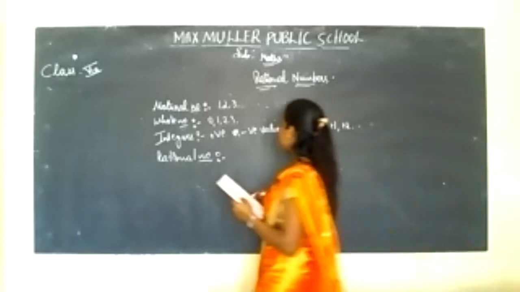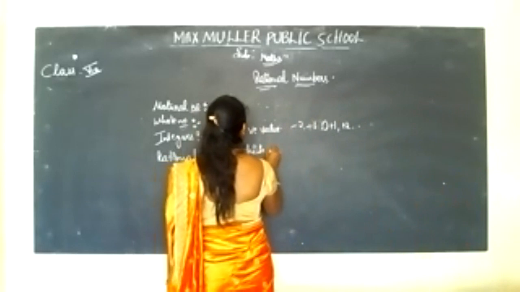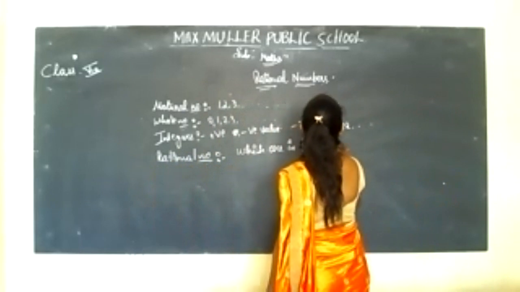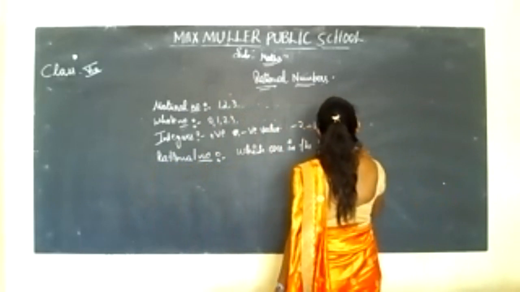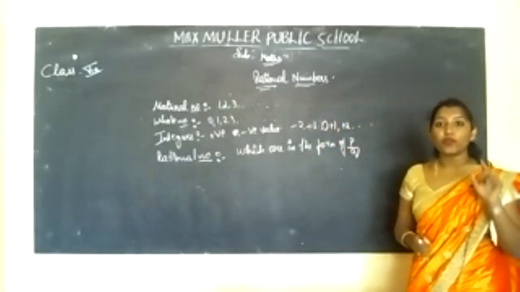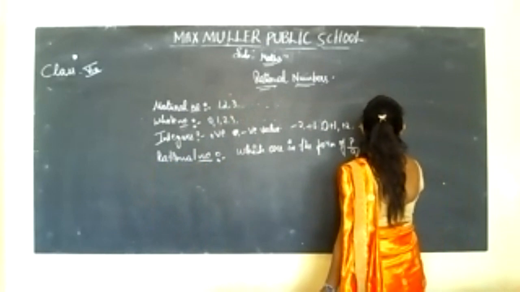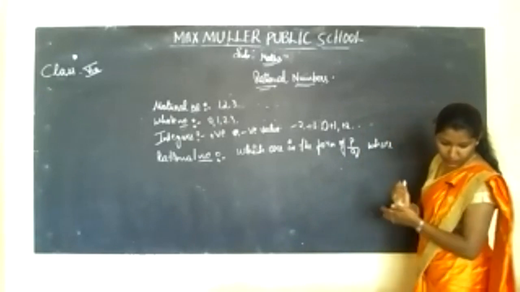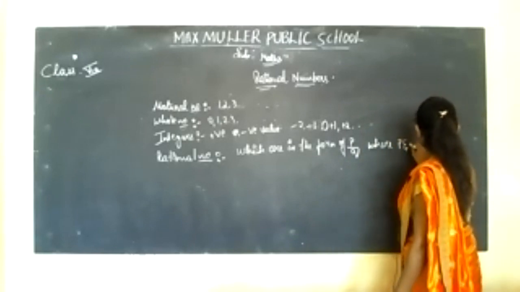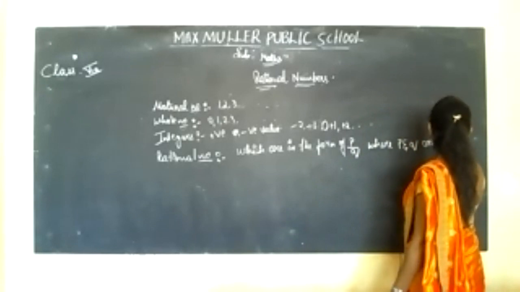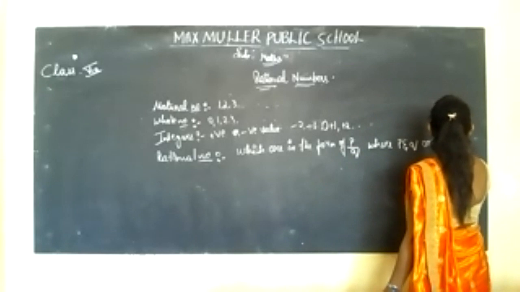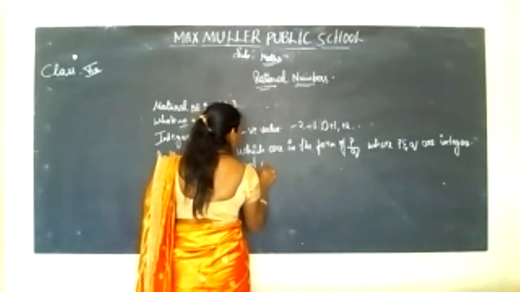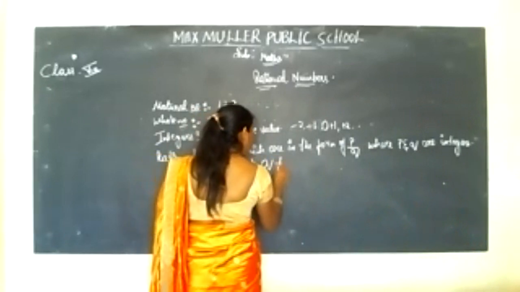Now you can write like this: which are in the p by q form, where p and q are any integers and q is not equal to 0.